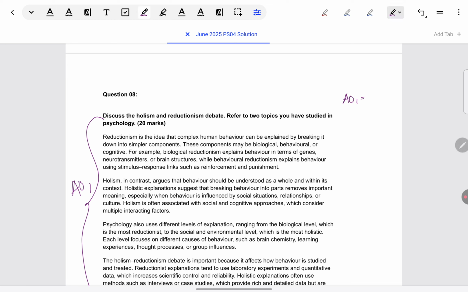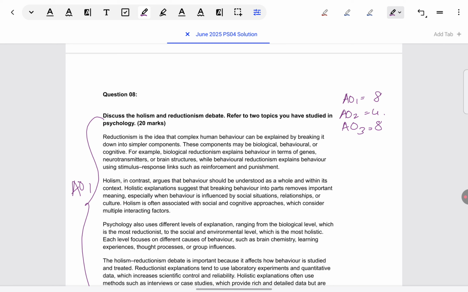In any issues in debates or approaches question where they are asking you to refer to topics included in your syllabus and the total score is 20, AO1 will be 8, so nothing is deducted from AO1. AO2 is 4 marks, so from where are they taking out these 4 marks? From AO3. Usually it is for 12 marks in a 20 marker where there is no AO2. But now they trade off between AO2 and AO3. So 4 marks they remove from AO3 and give to AO2.